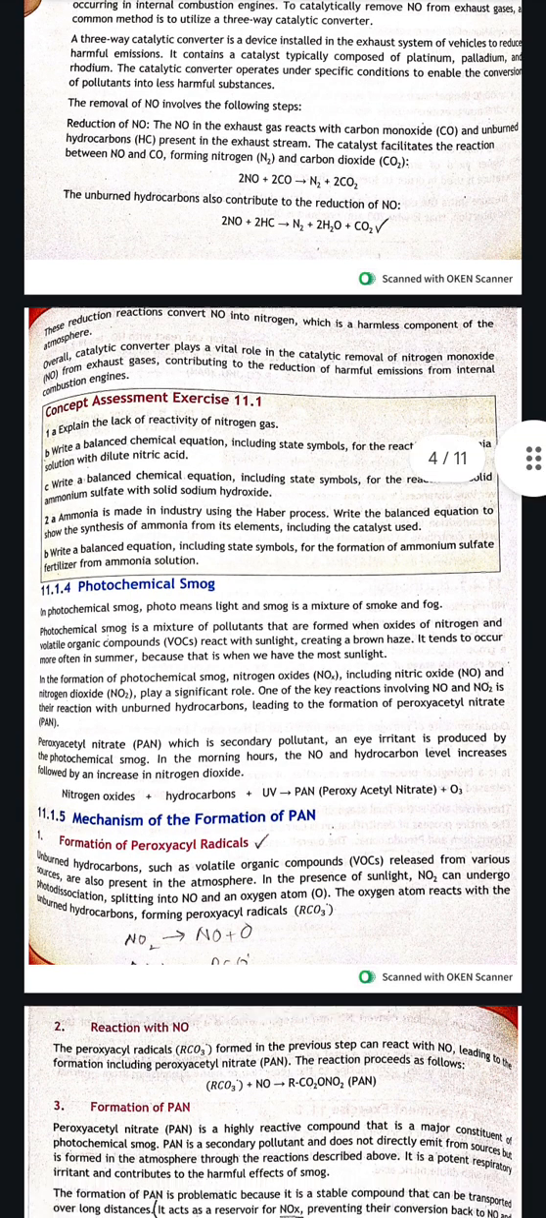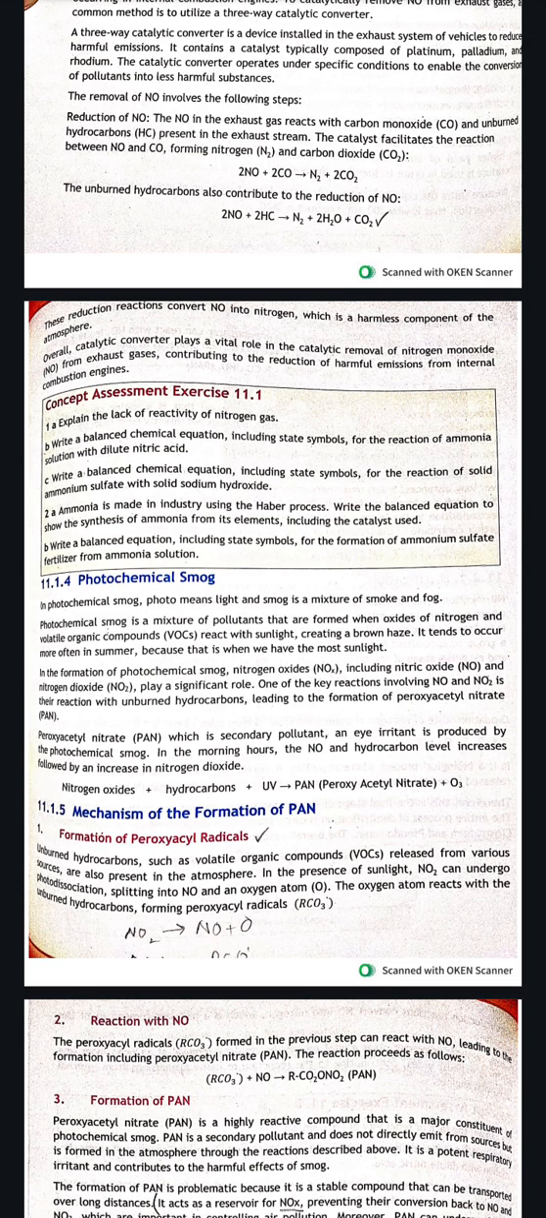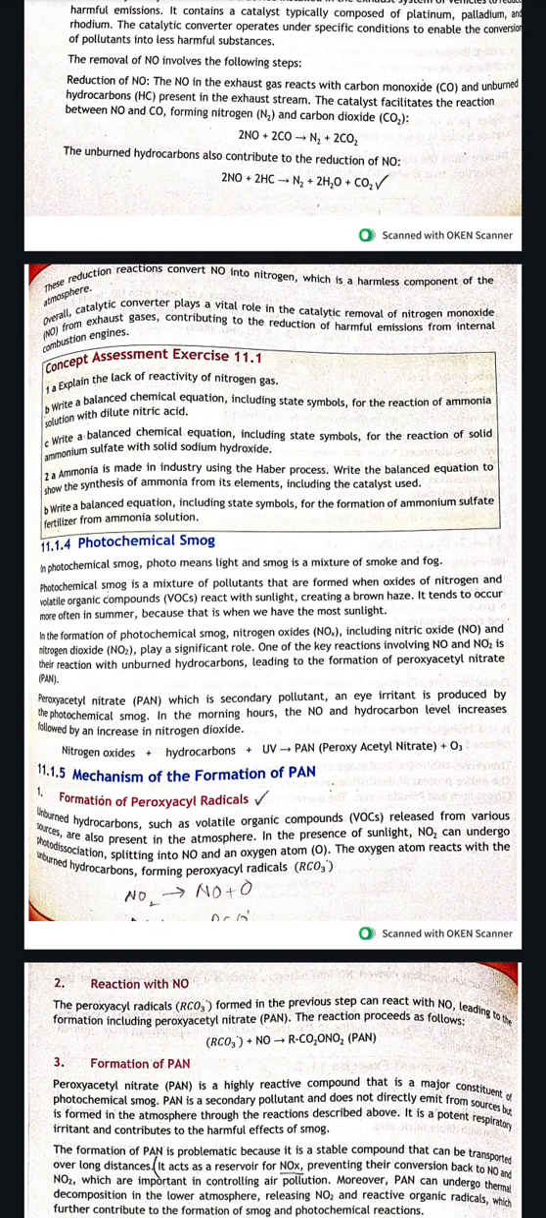For example, reduction of NO. The NO is converted into nitrogen as it reacts with the carbon monoxide and unburned hydrocarbons present in the exhaust. The catalyst facilitates the reaction, and the resulting products are nitrogen and carbon dioxide, which are less harmful than the nitrogen oxide and carbon monoxide. NO plus CO gives us N2 plus 2CO2.